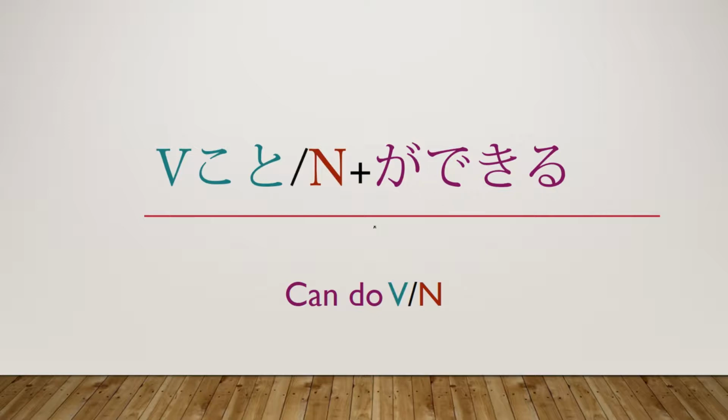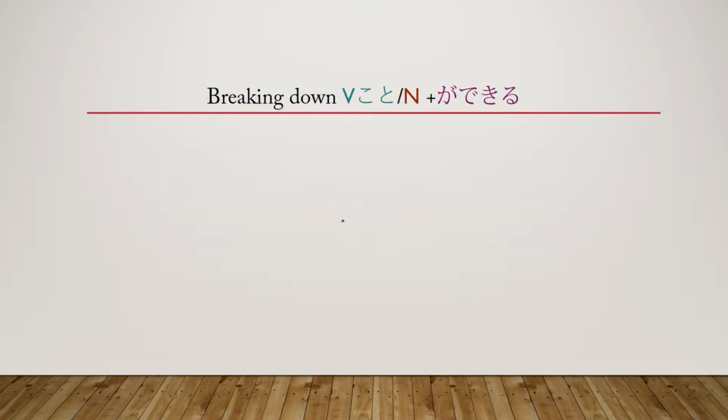And if you don't know what the potential form is, the potential form is just the form to say that you can do something. So it's the difference of I will jump to I can jump. So basically it's saying that you were able to do that verb, or you were able to do the noun, or do something with the noun, or something like that. Okay, let's go and break this down.